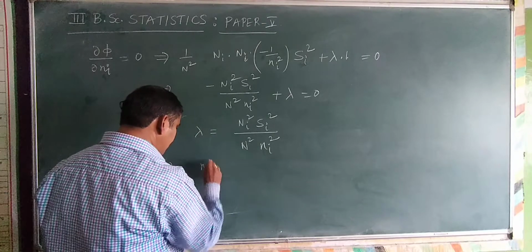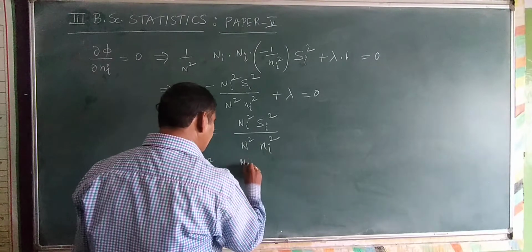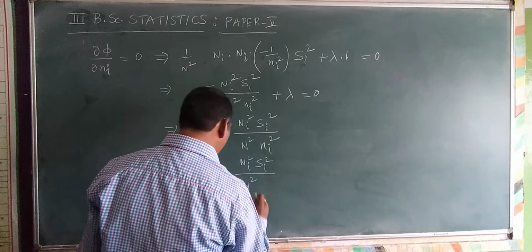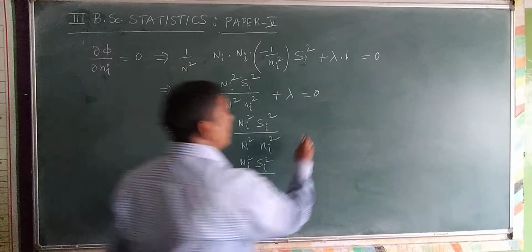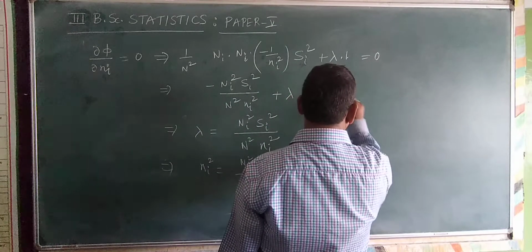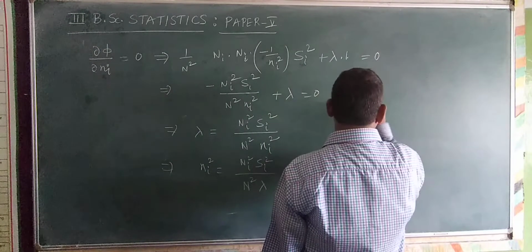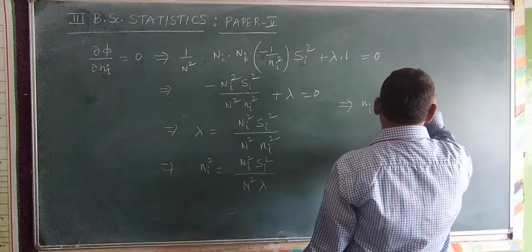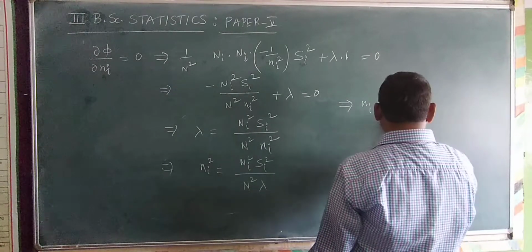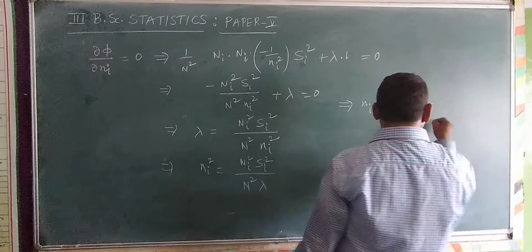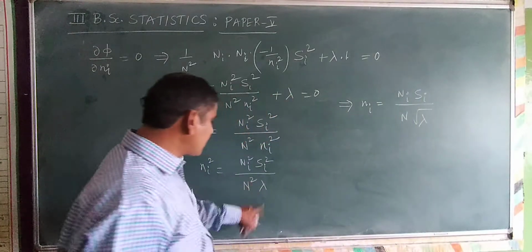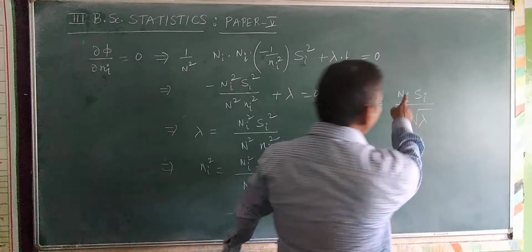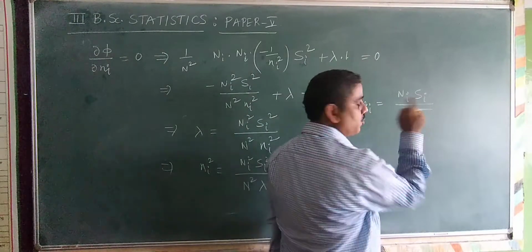So ni square is equal to capital Ni square into Si square divided by capital N square into lambda, which implies ni is equal to capital Ni into Si divided by capital N into root lambda. All are square terms except lambda, right? So ni is equal to Ni into Si by N into root lambda.